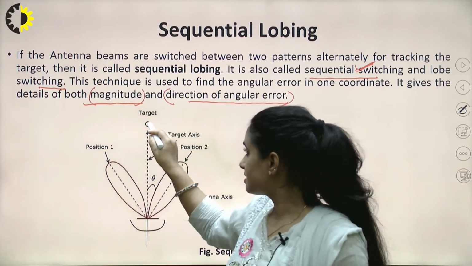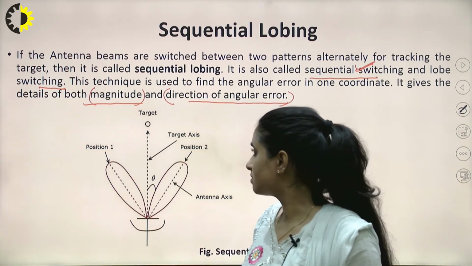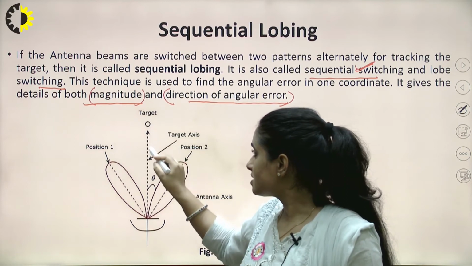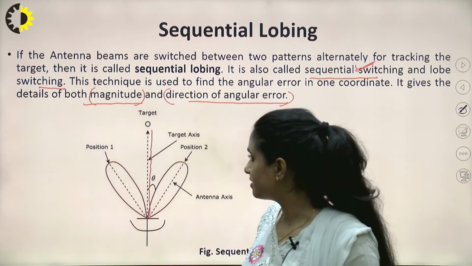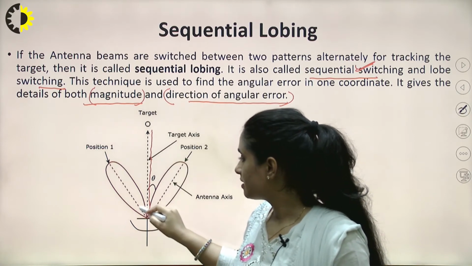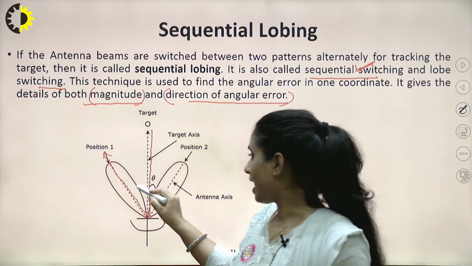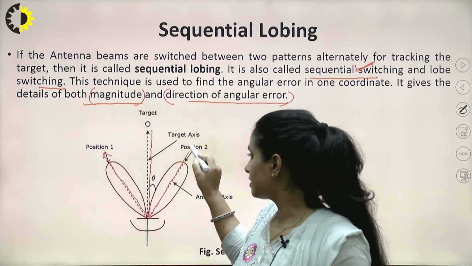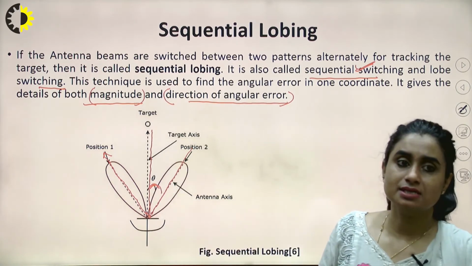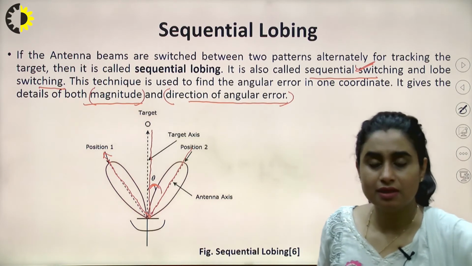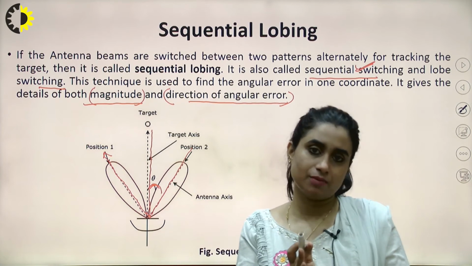So if this is the target and we are switching our lobe between these two positions, whereas the target was here, let's draw a line joining the target from the central point and the reference axis of the beam. The angular difference between these two axes will give me the angular error, and this could be reduced with the help of the servo motor.